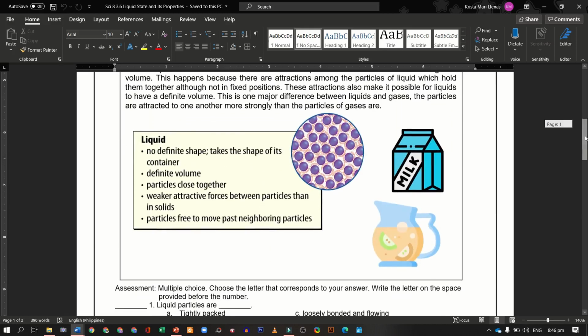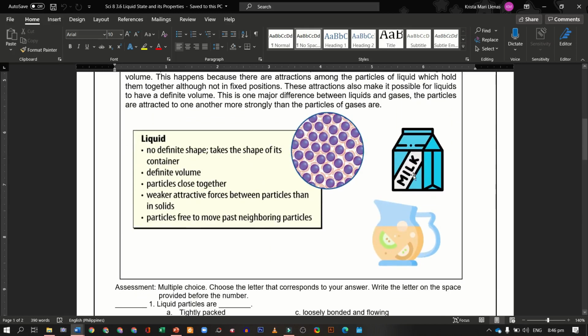So again, these are the examples of a liquid. You have milk and fruit juice. And liquids have no definite shape. It takes the shape of its container, but it has a definite volume. And the particles are close together. They have weaker attractive forces between particles than in solids, and particles are free to move past neighboring particles.